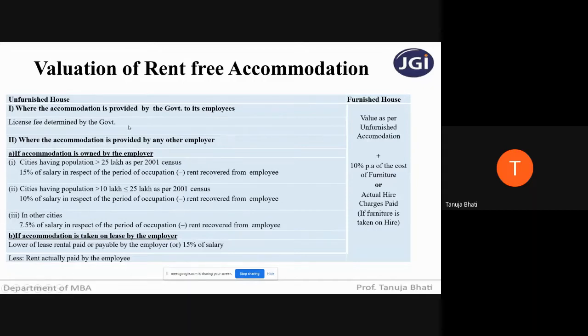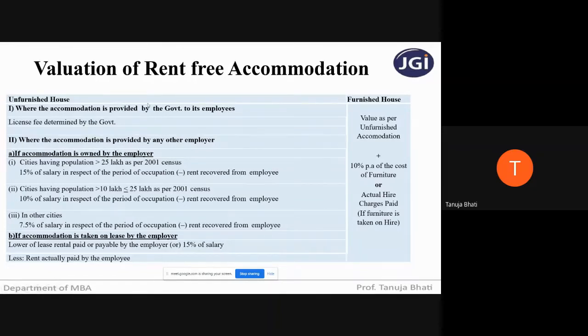For example, if I am working in a government organization where my employer is a government, and it is giving me rent-free accommodation, then when I am filing my income tax, I have to show this as a perquisite. What is the value of this perquisite? The value as determined by the government. If government says that you have to show 2000 per month as the value of this rent-free accommodation, then I have to quietly listen to the government and write that 2000 per month, that is 24,000 a year.